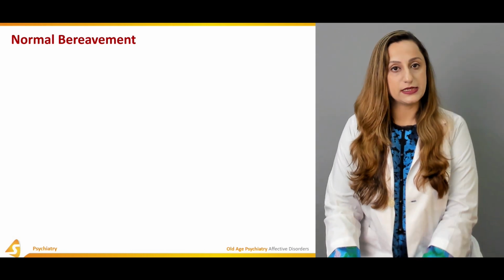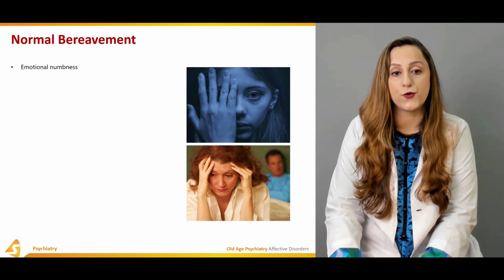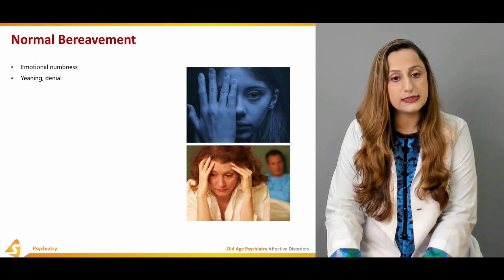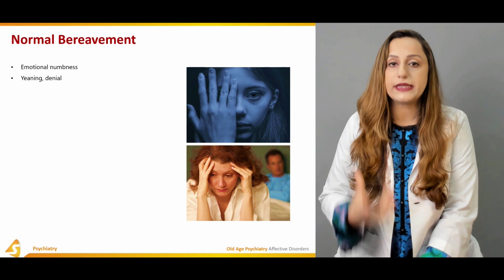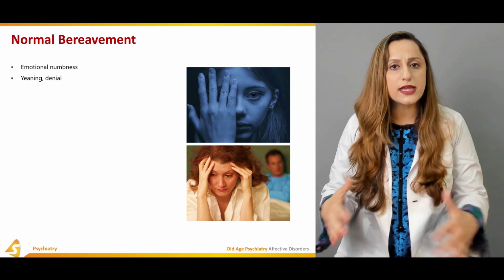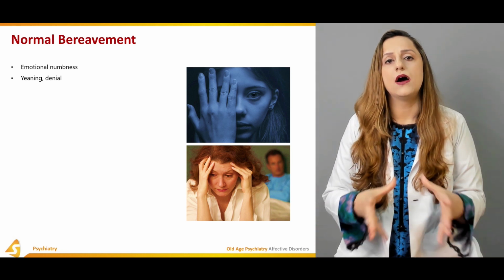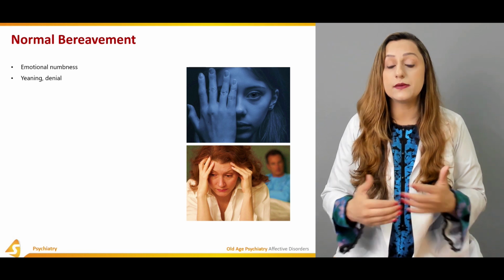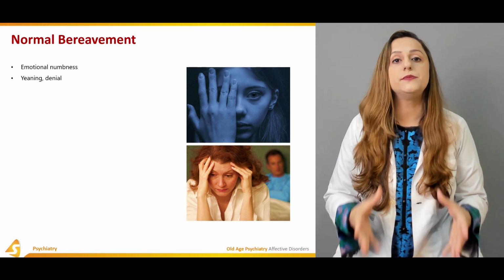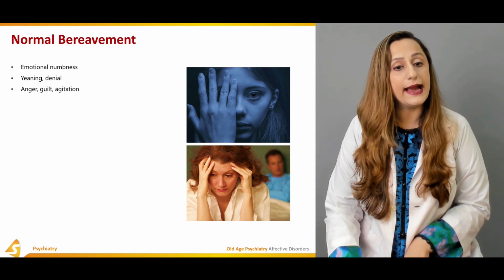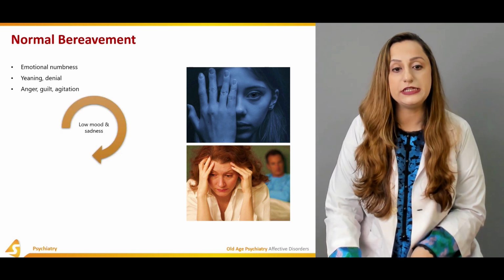So when we talk about normal bereavement, what are the characteristics of the phenomenon that we have to look for? Emotional numbness is seen in these individuals, along with yearning and denial. The person would be in a state of denial. He would avoid that condition and say that these circumstances are not actually present, but making the person come out of that denial state is very important for the normal bereavement to end. Anger, guilt, and agitation are the common emotional features seen in normal bereavement.